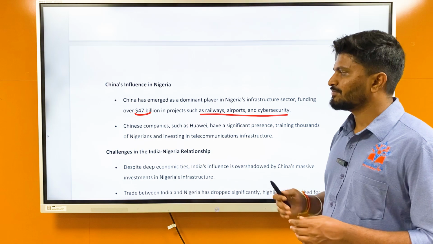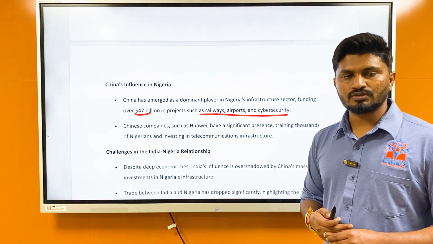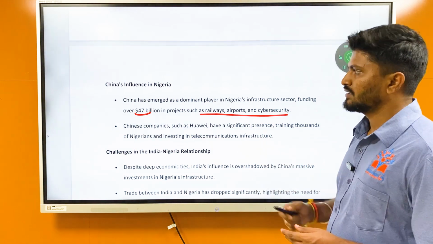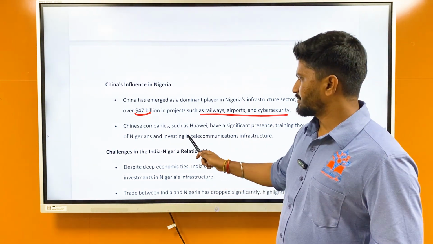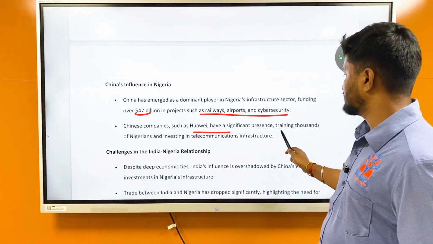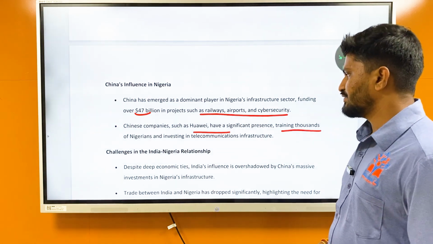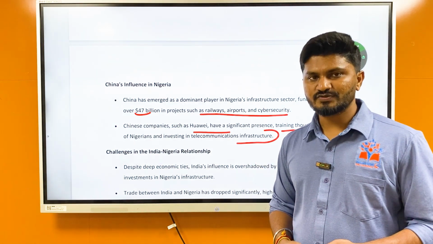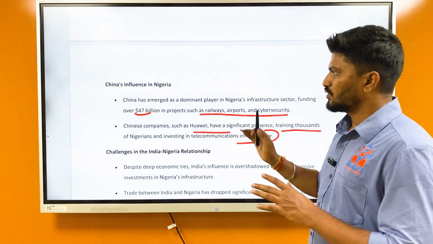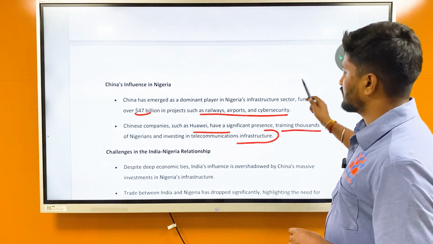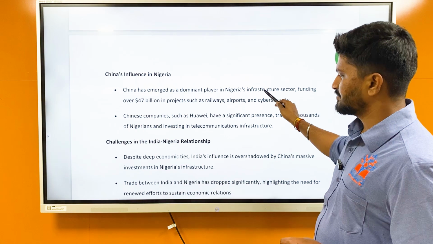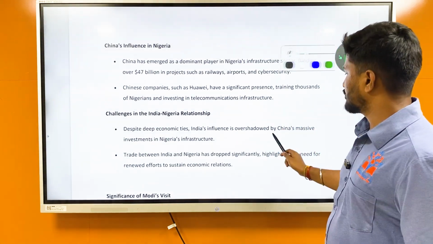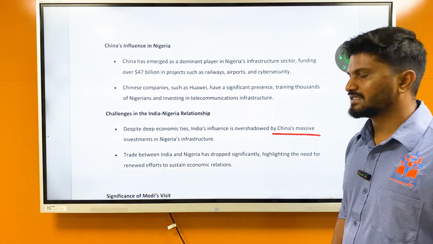It can easily use its money through its checkbook policy or debt trap policy, and that is what it is doing in Africa also. Chinese companies such as Huawei have a significant presence, training thousands of Nigerians and investing in telecommunication infrastructure. So it is very difficult for India to overcome these issues. So what are the challenges in the India-Nigeria relationship? Despite the deep economic ties, India's influence is overshadowed by China's massive investment in Nigeria's infrastructure.